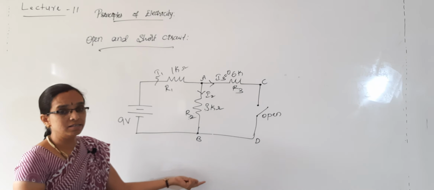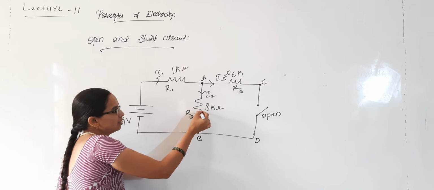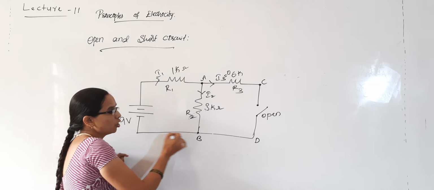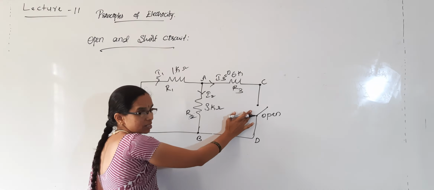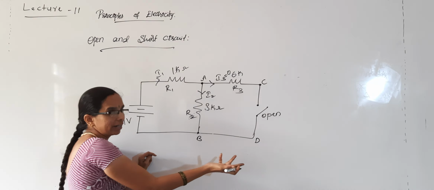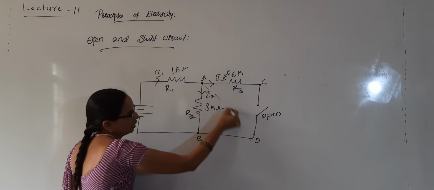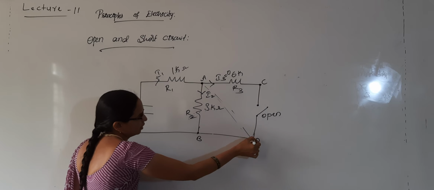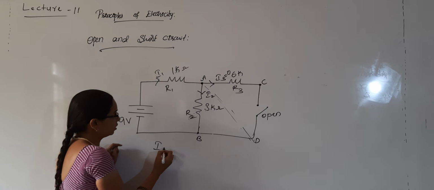So how will the circuit change? You should consider only this and this resistor. This forms a series circuit, because this branch is negligible since it is open circuited. No current flows here. So it is like just connected like this. You can drag A to D. So what happens here?